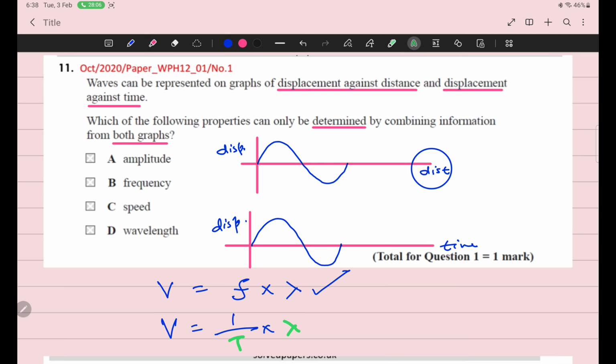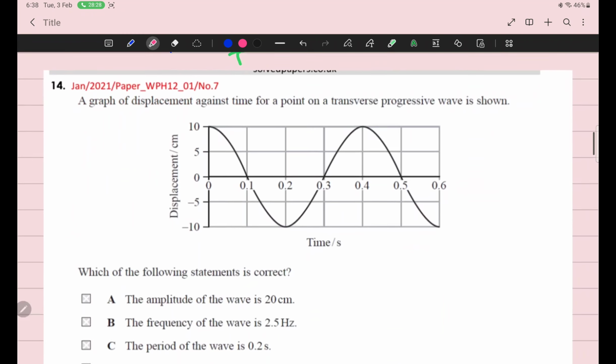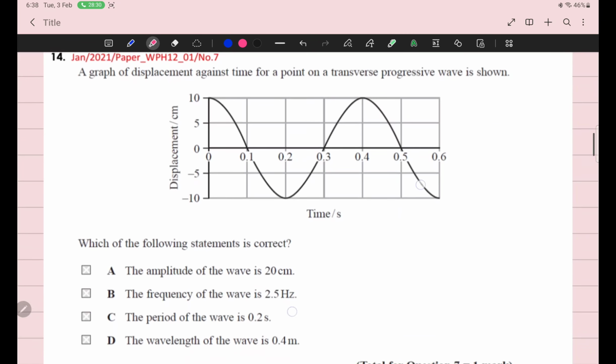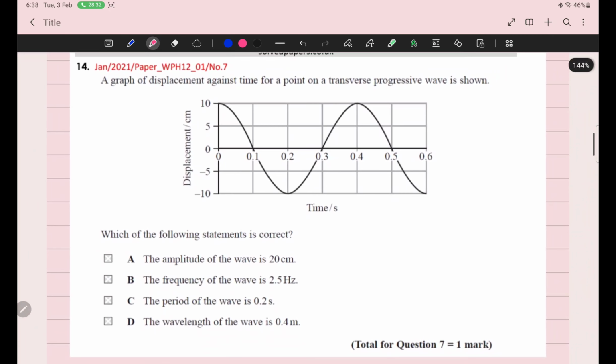And if you have to use both graphs, then you can calculate the speed of the wave. Before recording your class, we discussed all these three questions with Zainab and Abdullah. That's why I did not ask you to solve them. And now this is a question in which I would like to involve you.